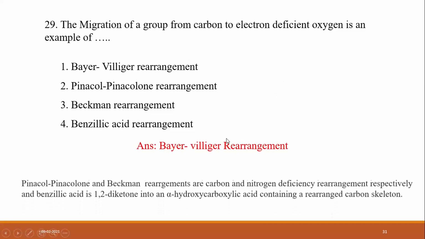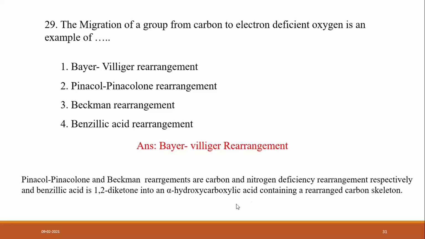Oxygen deficiency rearrangement is the Baeyer-Villiger rearrangement. The pinacol-pinacolone is carbon deficiency, and Beckmann is nitrogen deficiency. Benzilic acid rearrangement converts a 1,2-diketone into an alpha hydroxycarboxylic acid containing a rearranged carbon atom. So the answer is oxygen deficiency rearrangement, the Baeyer-Villiger rearrangement.